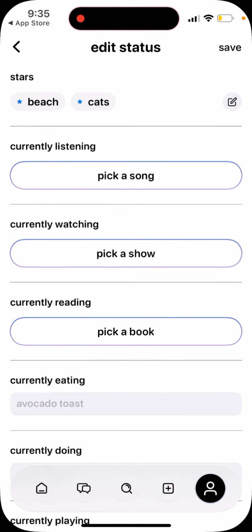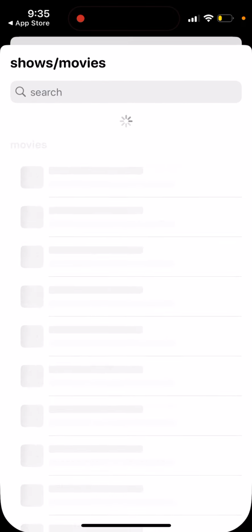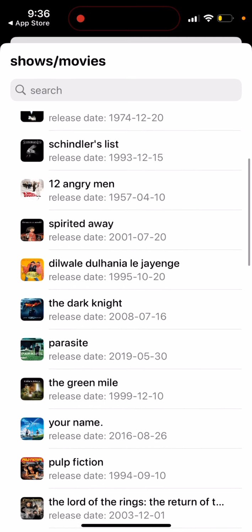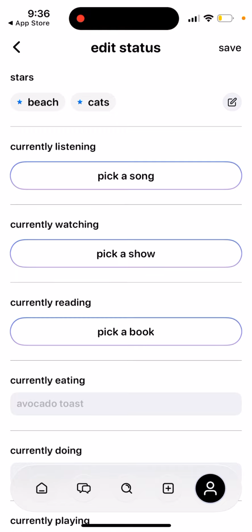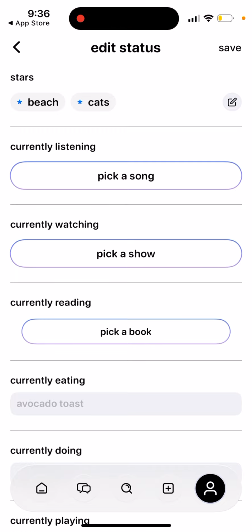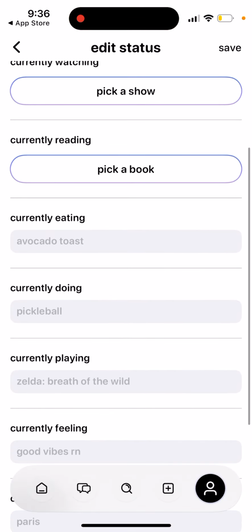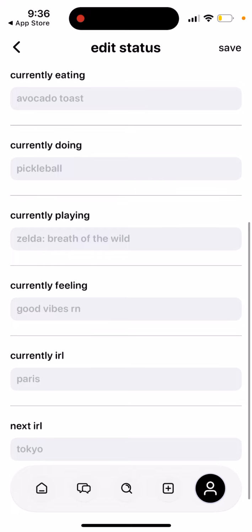That's another thing. Then currently watching, you can add a show from here. So also just add a show or movie. Currently reading, and then you just add a book. Okay, our book library isn't working right now. And then currently eating, doing, playing. So you just set your status.